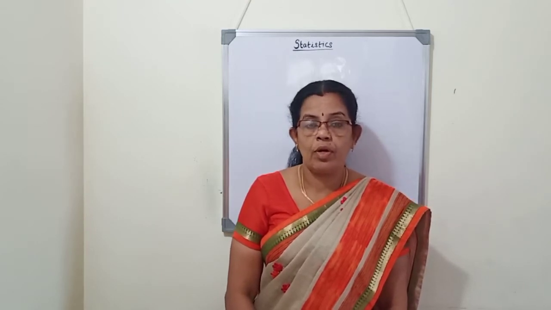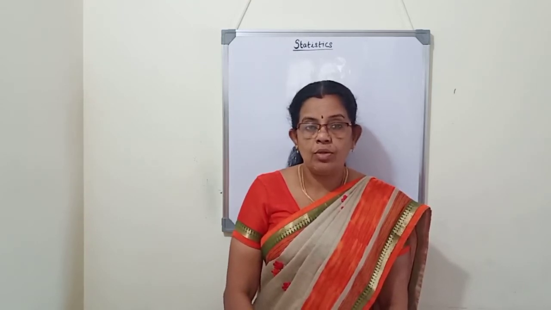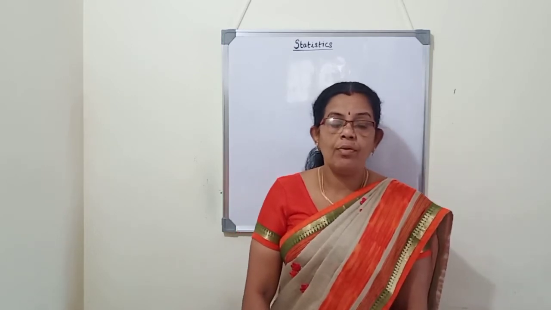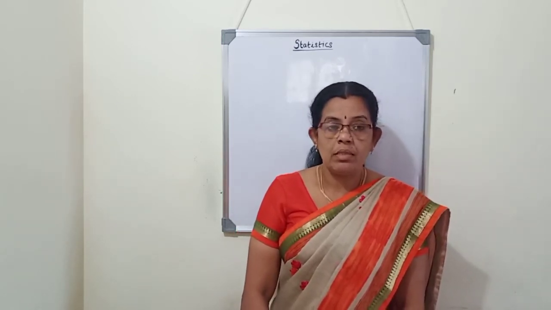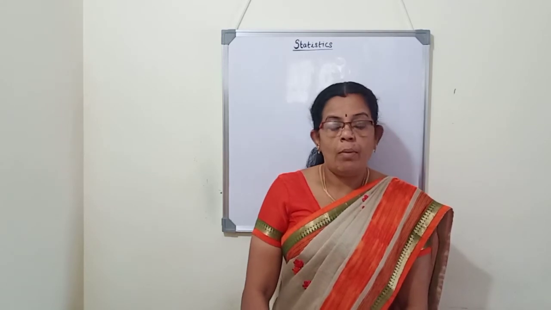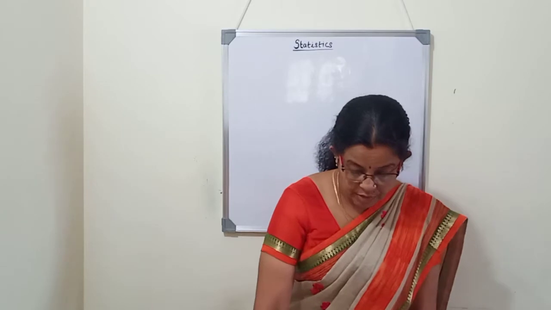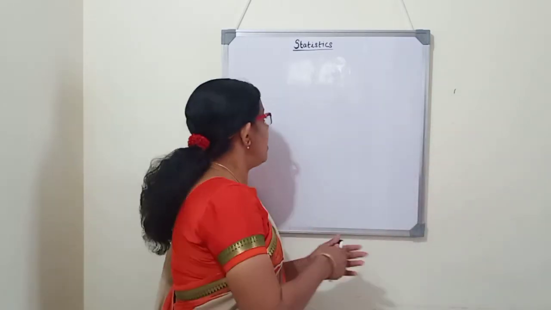Last year in the Statistics chapter, you learned about mean, median and mode for ungrouped data. You also studied the graphical representation of statistical data: bar graph, histogram and frequency polygon. This year you are going to learn about mean, median and mode for grouped data. So first we will see the grouped mean.